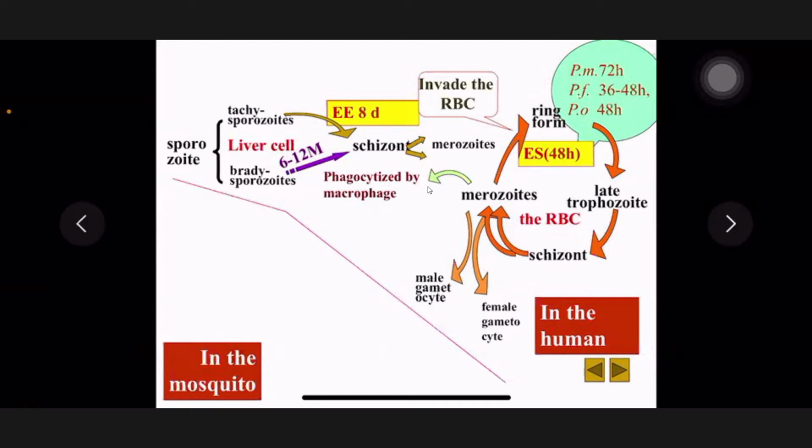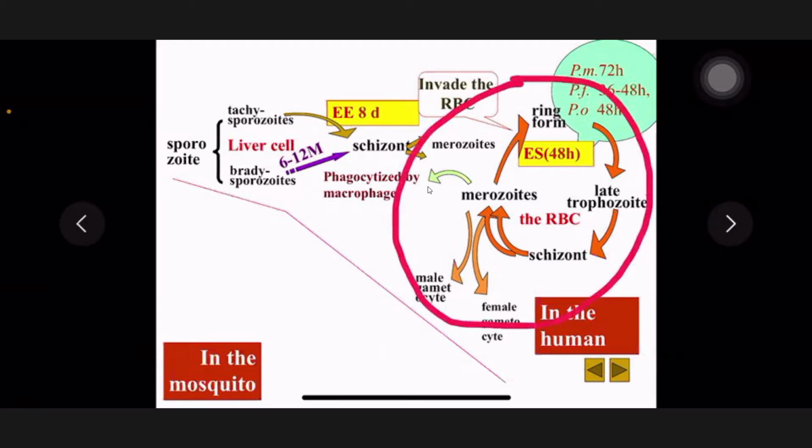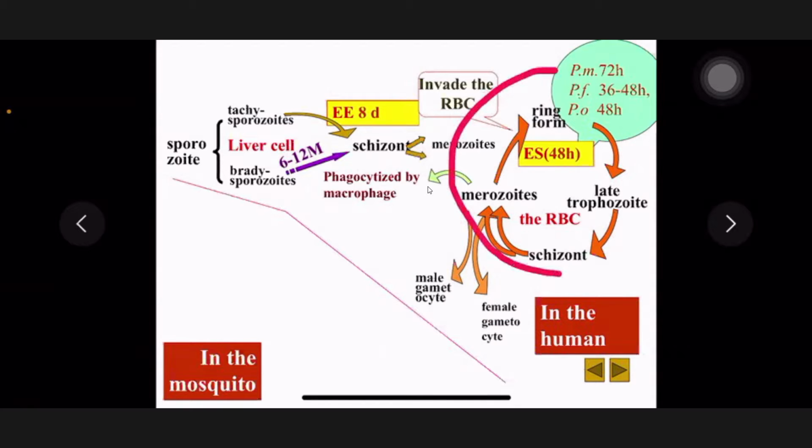Now all of these stages will be sucked by the mosquito, but all of these asexual stages will be killed by the mosquito, and only the female and male gametocyte can survive in the mosquito.